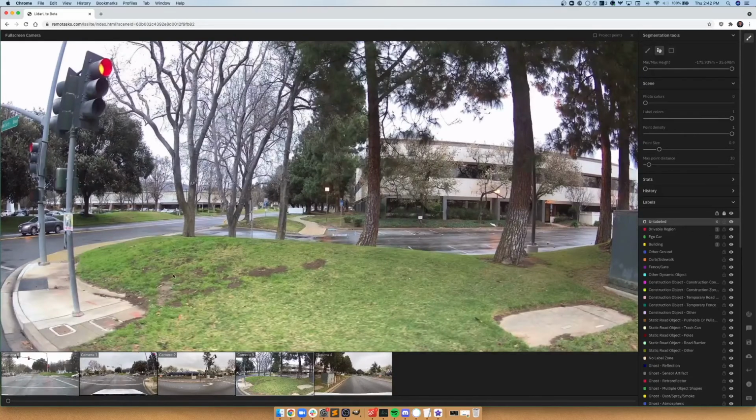The other cool feature that we have available in the camera views is the projected points. Here, if you click on it, it will overlay all of the existing points on top of the camera views. When these points are annotated, you will see them labeled according to what they've been labeled as. So for example, if all of this grass was labeled with one label, all of the projected points on top of it will all be labeled similarly. Likewise, if there's a pole or a street sign, those will be labeled separately, and the projected points on top of the camera views will be shown accordingly.